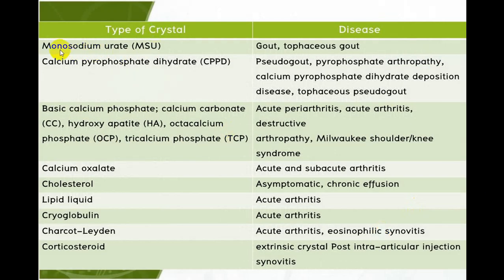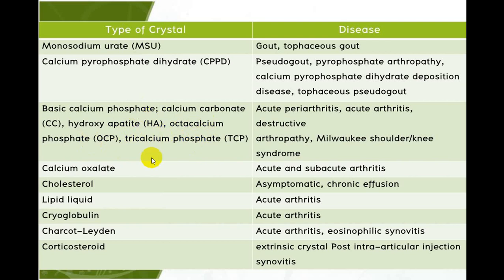Among the crystals, monosodium urate crystals will be gout. Calcium pyrophosphate dihydrate crystals, short form CPPD, will be pseudogout. There are other crystals like calcium carbonate, hydroxyapatite, octacalcium phosphate, tricalcium phosphate.